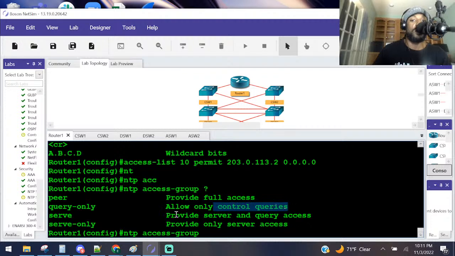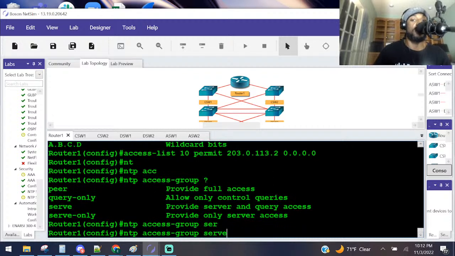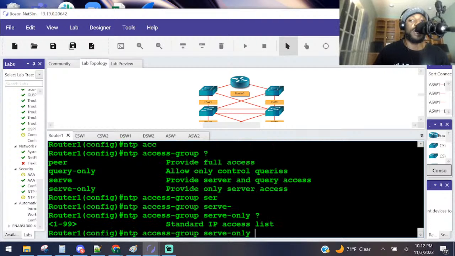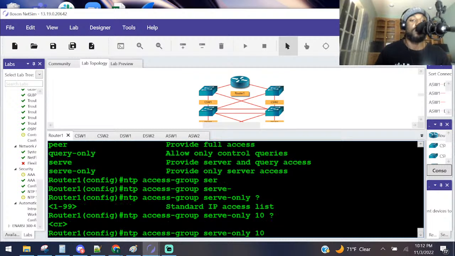So NTP should not be able to synchronize router 1's time from CSW1. So I'm gonna provide only server access. That's what I'm gonna do here. Serve only. I hope that makes sense, right? And then the access list number was 10. That's what they're asking us to do here.